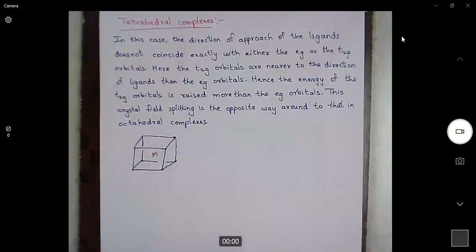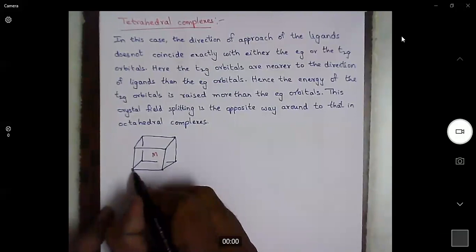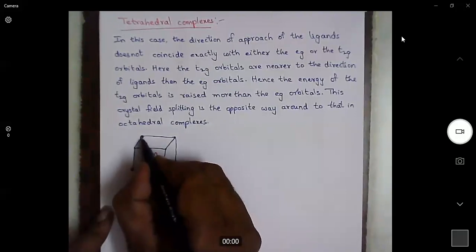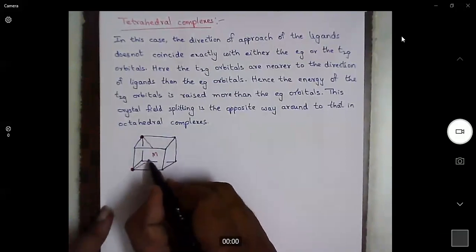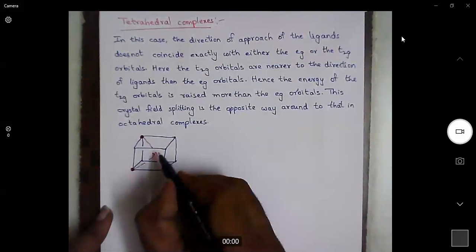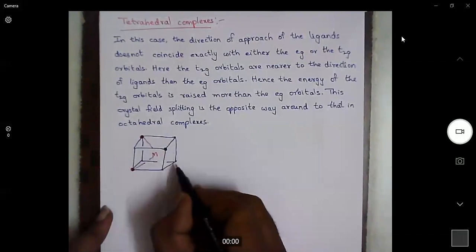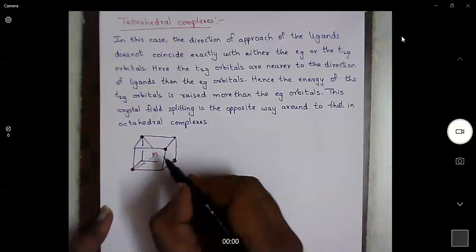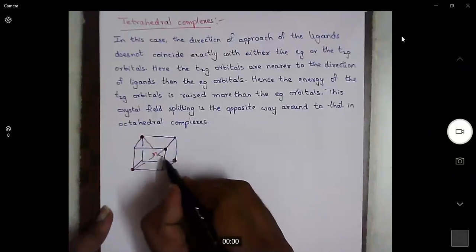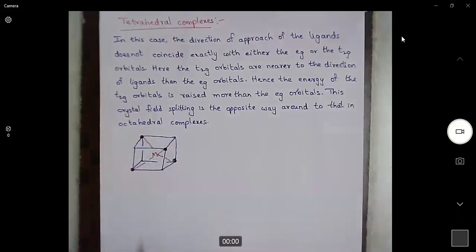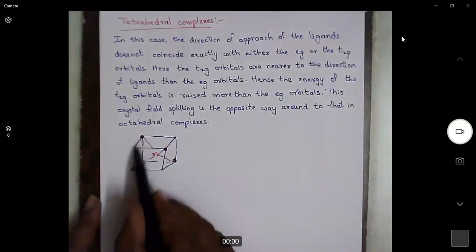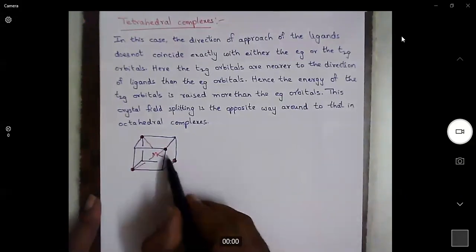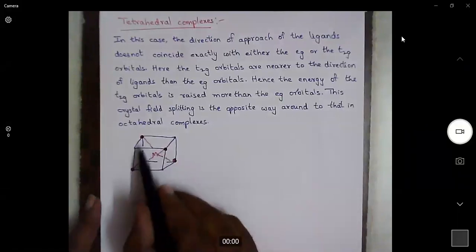The 4 ligands are assumed in opposite diagonals: 2 here, 2 here, and the other 2 in this opposite diagonal. Remember, out of the 4 ligands, 2 ligands are in this square, and the other 2 ligands are in this square, but exactly in the opposite direction.